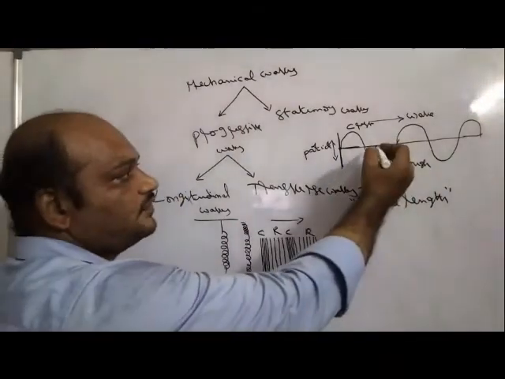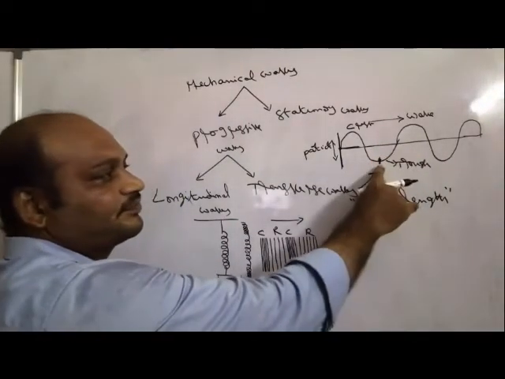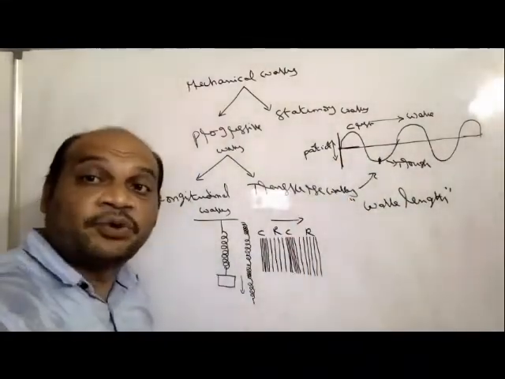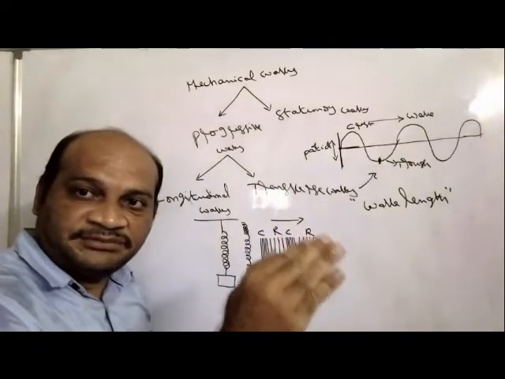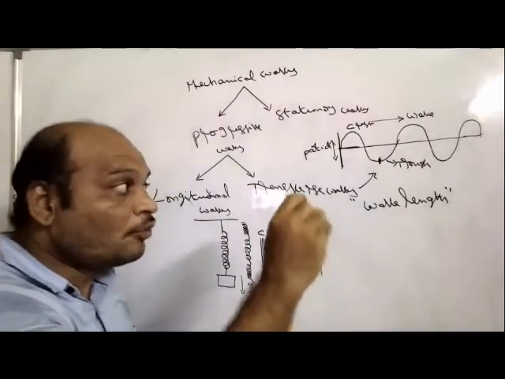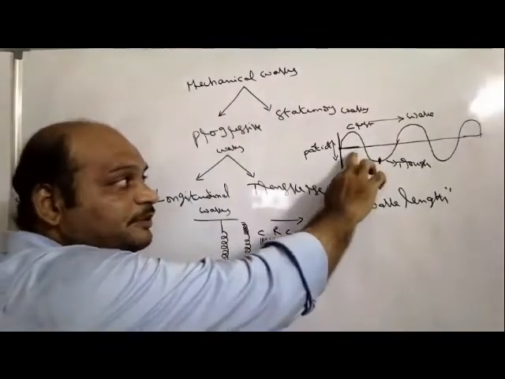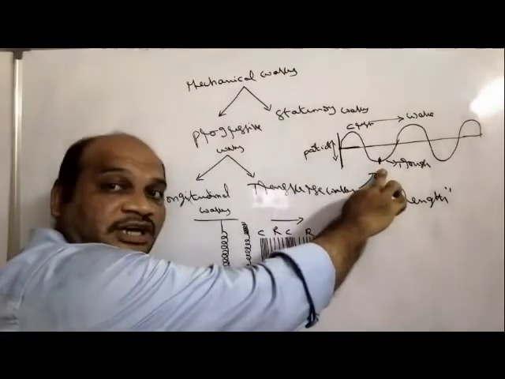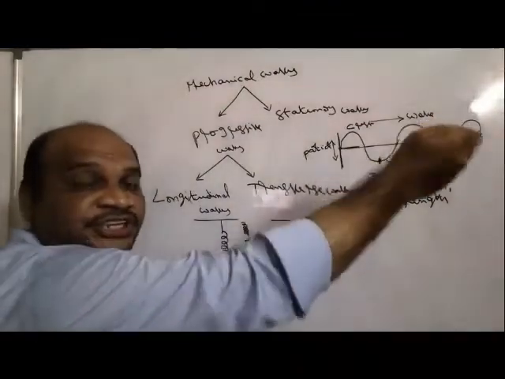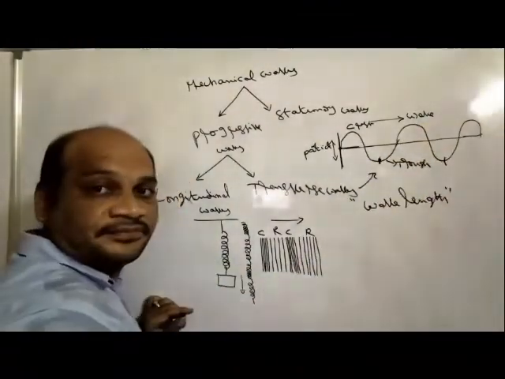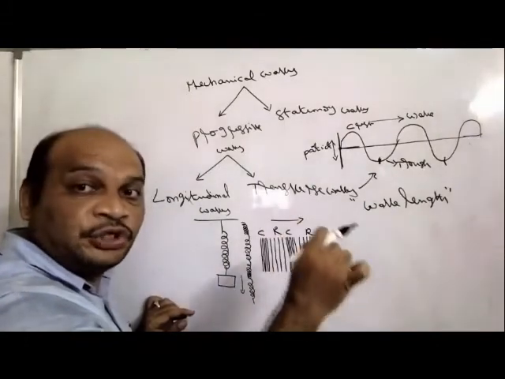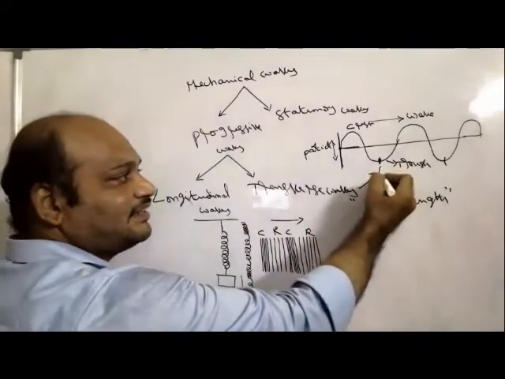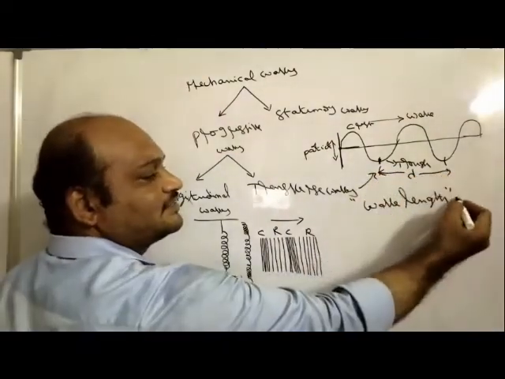For example, if you take one point, same phase means making the same angle with respect to the horizon. Same position, same angle with respect to the horizon. So, if any point is making some angle, the same state, the successive same state of the particle is like this. So, the distance between two successive points which are in the same phase is called a wavelength.